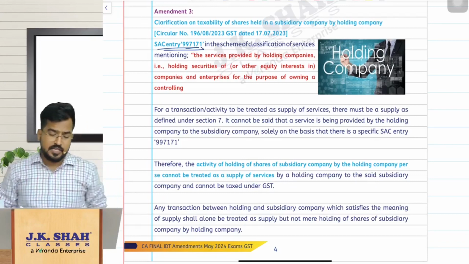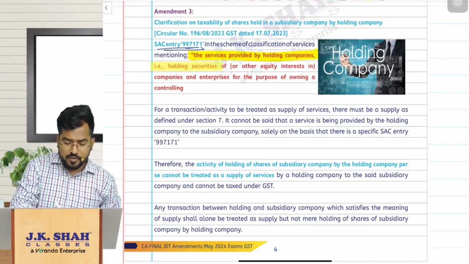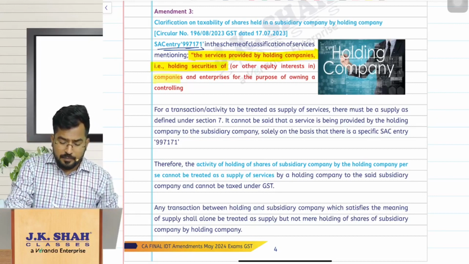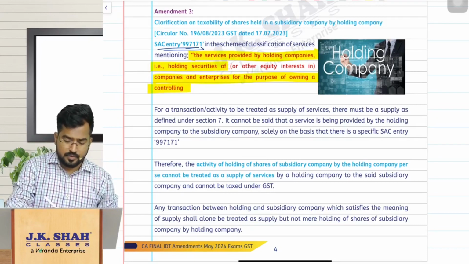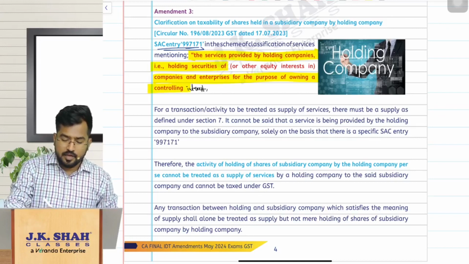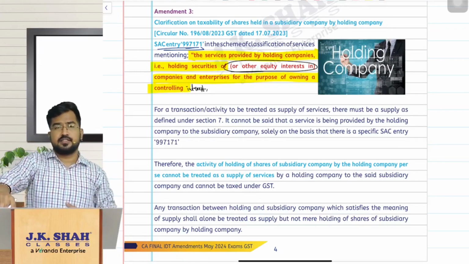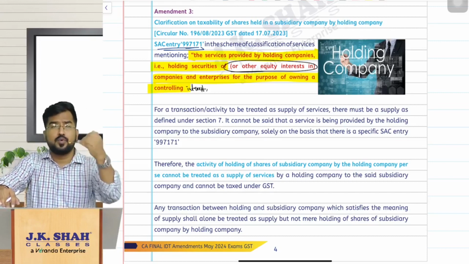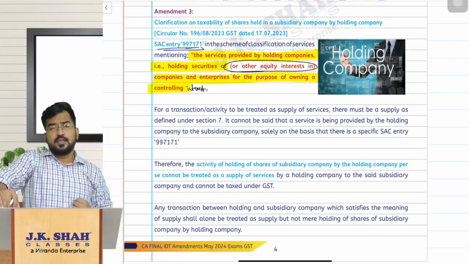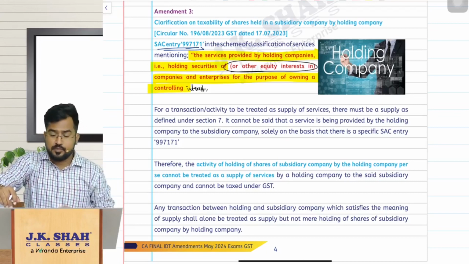In that the entry is like this, my dear friends. Services provided by a holding company, that is, holding securities of companies and enterprises for the purpose of owning a controlling interest, or any other equity interest. So there was an entry like this. Now people got a doubt: sir, whether the holding company holding the substantial interest, that is the equity, in the subsidiary companies, will it also amount to supply? So that was the doubt.